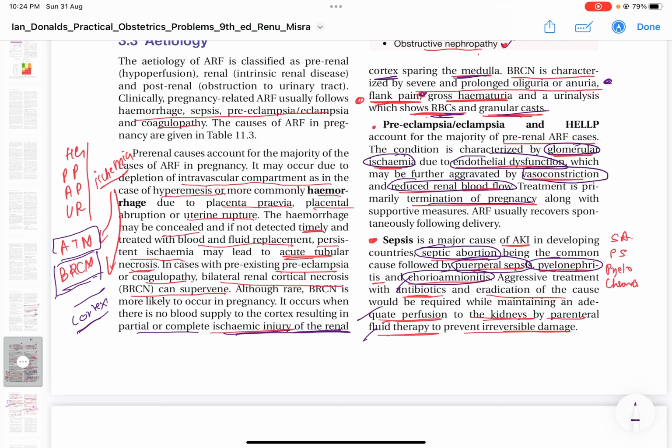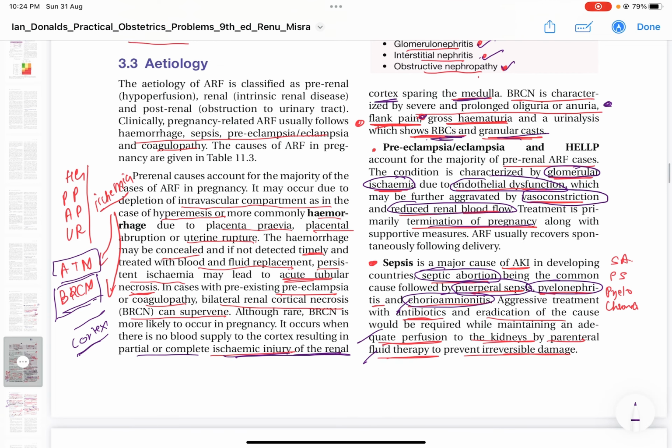This will cause ischemia. Ischemia will cause acute tubular necrosis if not corrected, and basically it will cause bilateral renal cortical necrosis. So it mainly involves the cortex, sparing the medulla. The patient will present with flank pain, prolonged anuria, oliguria, and gross hematuria. Okay, so this is about pre-renal failure.